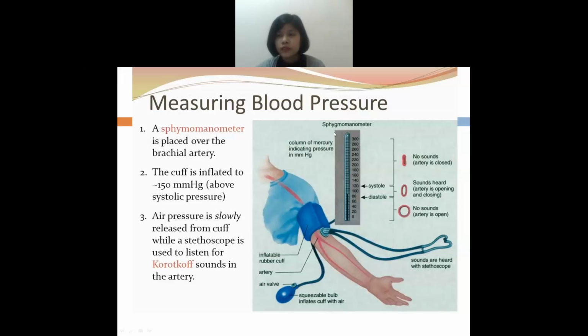This one is not digital. So what is the name? I don't know how to pronounce this one, ma'am. Sphygmomanometer, you say? Sphygmomanometer. Okay, ma'am.